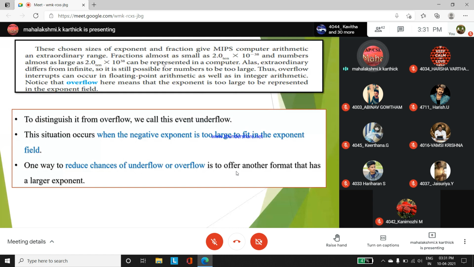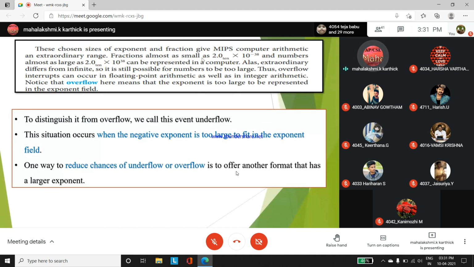If you have a large amount of numbers, அதான் சொல்லிருக்காங்க. In MIPS computer arithmetic, extraordinary ranges are there. So fraction almost as small as 2.0 into 10 to the power minus 38, and numbers almost as large as 2.0 into 10 to the power 38.